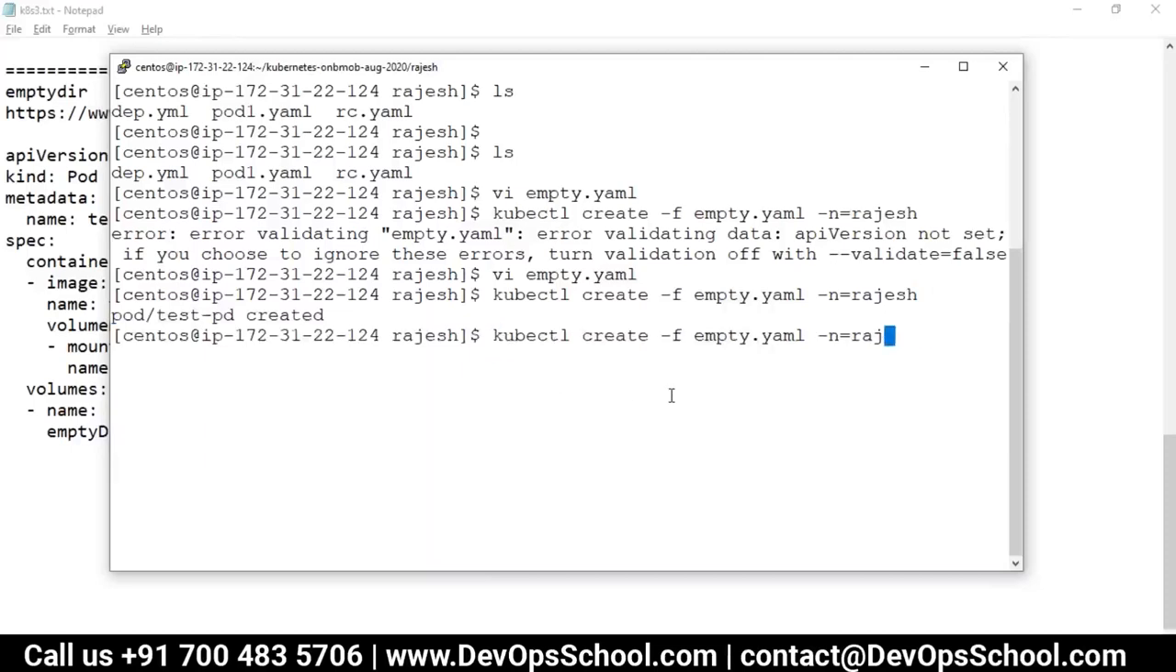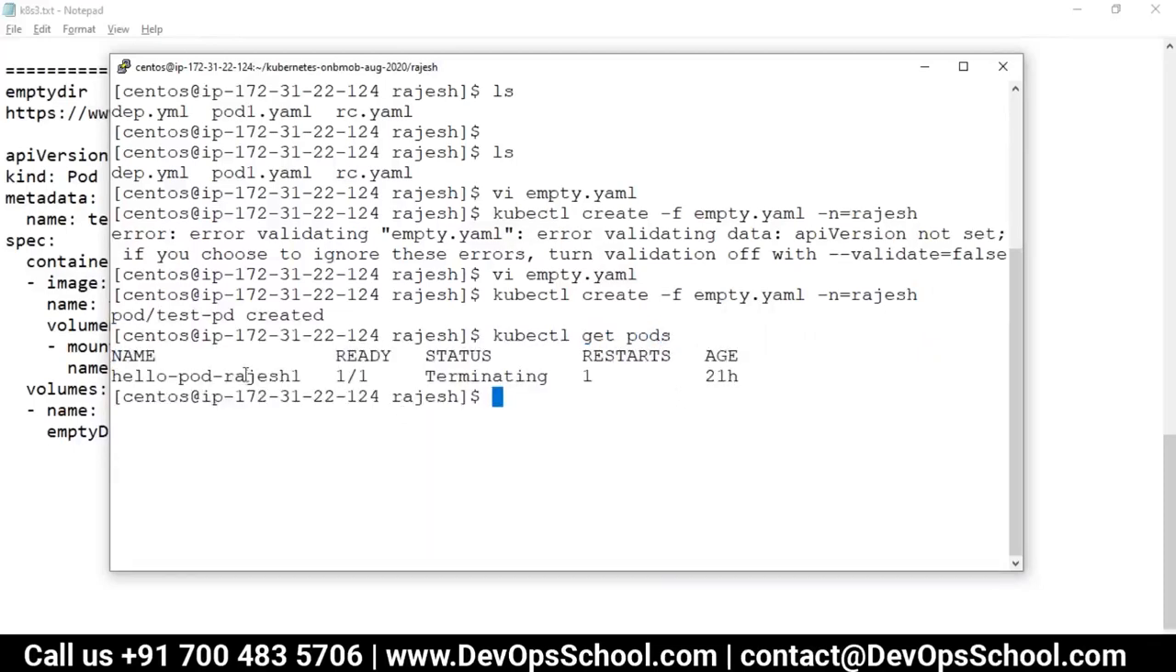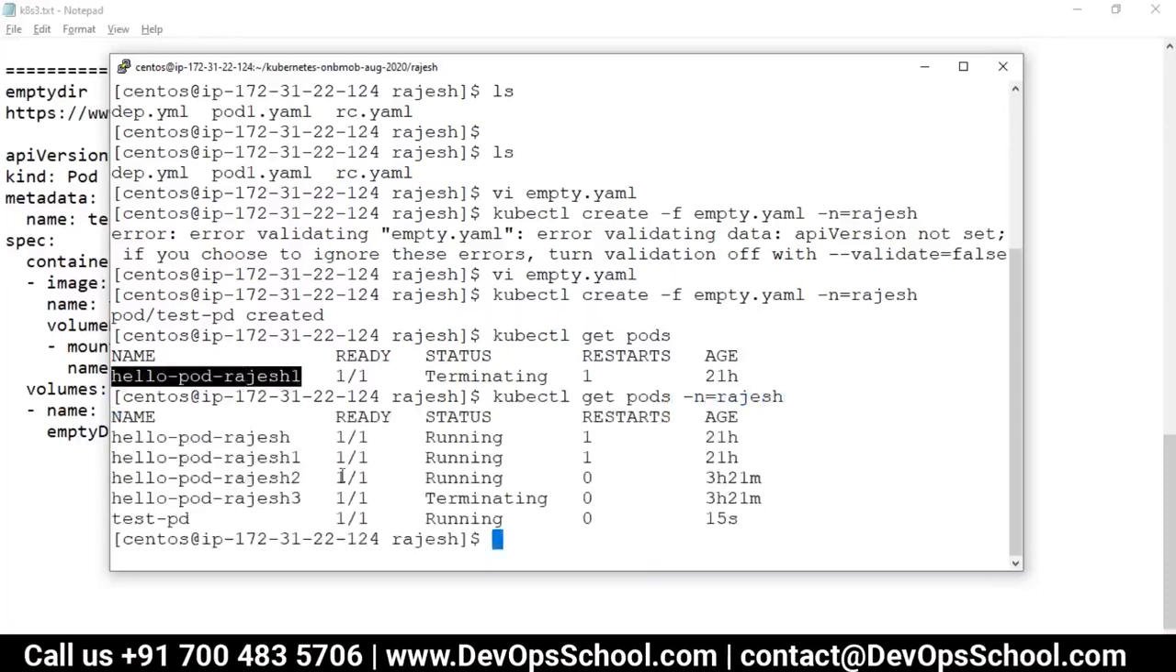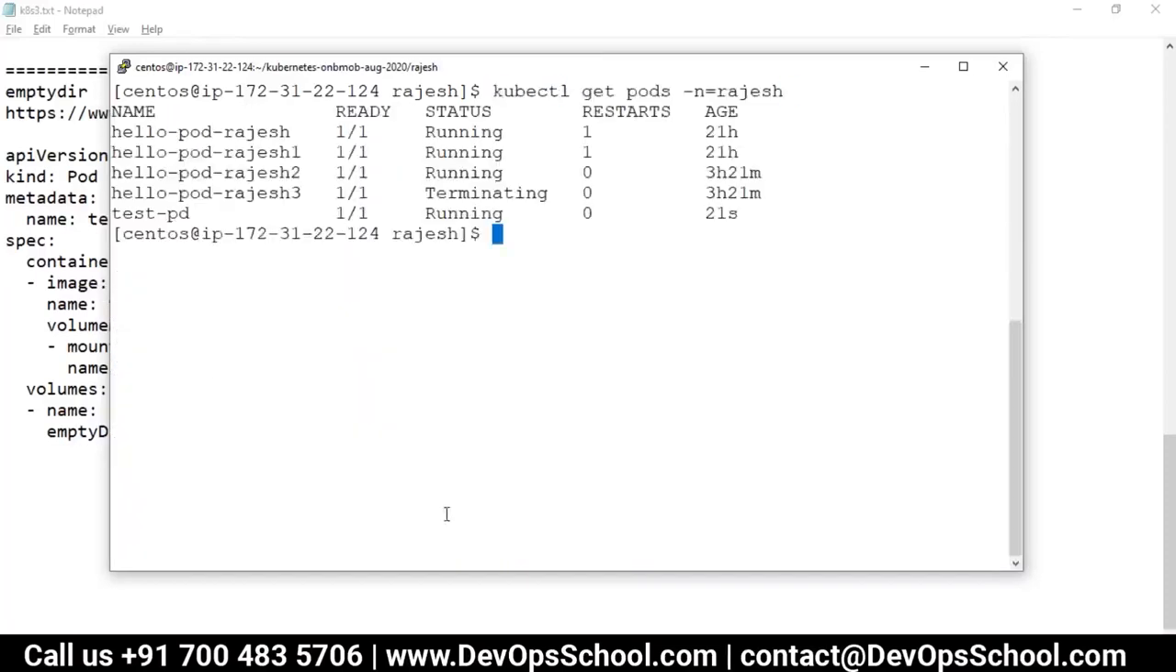Now if you see here, get pod -n Rajesh. See here, this pod is running right now, and I will go inside it. Unfortunately, I forgot the command. Can you help me? You can go attach or execute. No, why attach? This is nginx, exec -it, bin bash.